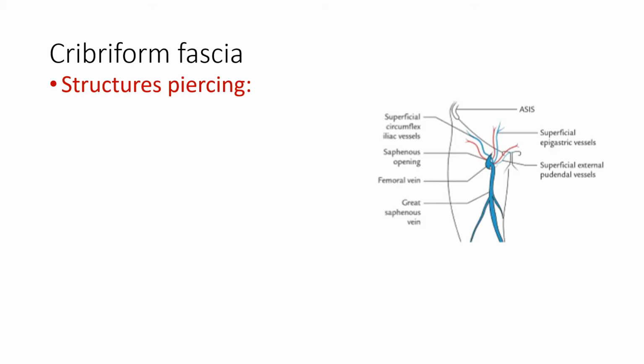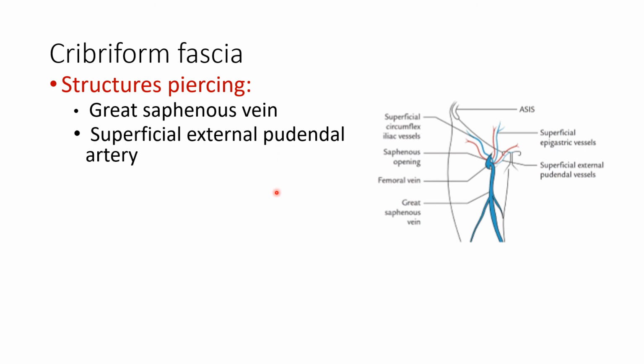Now let us look at the structures piercing the several holes in the Cribriform fascia. One is the great saphenous vein. We are seeing the great saphenous vein passing through the saphenous opening by piercing the Cribriform fascia and joining with the femoral vein. This is the important structure that is piercing the Cribriform fascia.